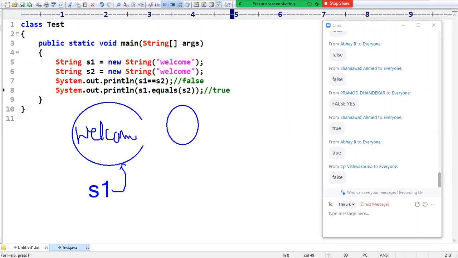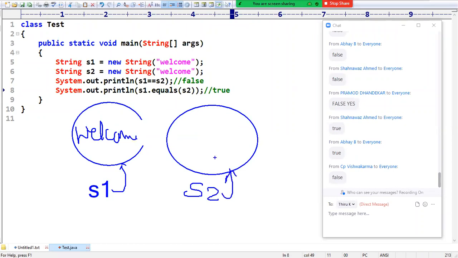What about the second one? One more object got created with s2, and the content is welcome. Now I am asking, are these two objects pointing to the same reference or not? In Java, the double equal to operator is meant for address comparison, whether two objects contain the same address or not.